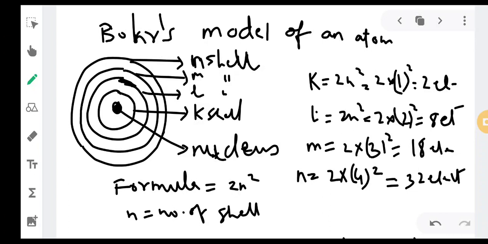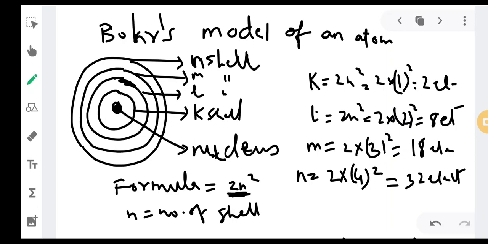What did Bohr say, how is an atom? At the center of the atom there is a nucleus where there are protons and neutrons present, if you remember. In the middle of the atom, the nucleus has protons and neutrons, and in the shells there are electrons present. So what did he do? He gave a formula, which is 2n square, where n is the number of the shell.